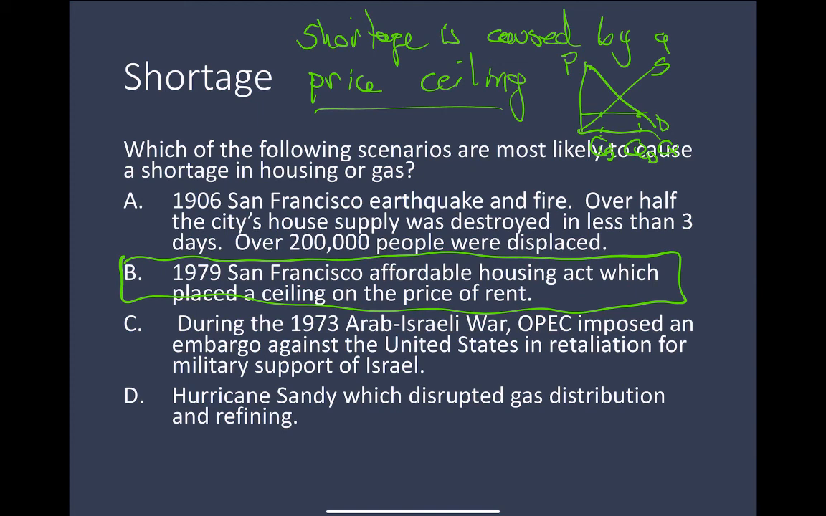Hurricane Sandy, which disrupted gas distribution and refining. Once again, what caused the shortage was the governor of New York and the governor of New Jersey that imposed a price ceiling. It wasn't the hurricane.